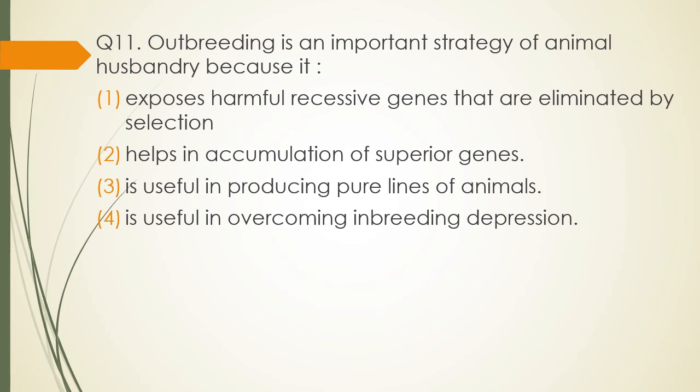Question number 11. Outbreeding is an important strategy of animal husbandry because it first exposes harmful recessive genes that are eliminated by selection, helps in accumulation of superior genes, is useful in producing pure lines of animals, is useful in overcoming inbreeding depression. Outbreeding is an important strategy in animal husbandry because. Correct answer is option 4. It is useful in overcoming inbreeding depression.